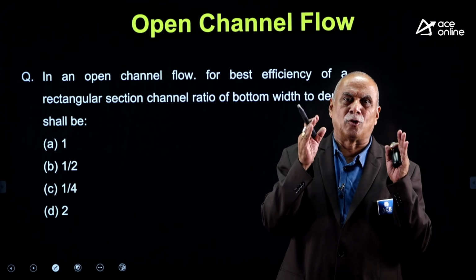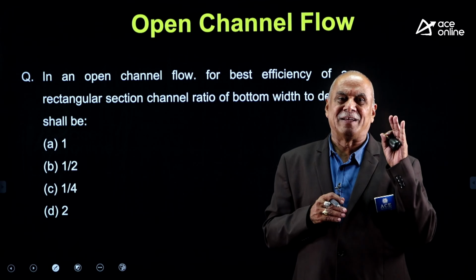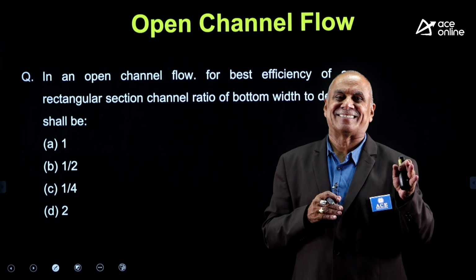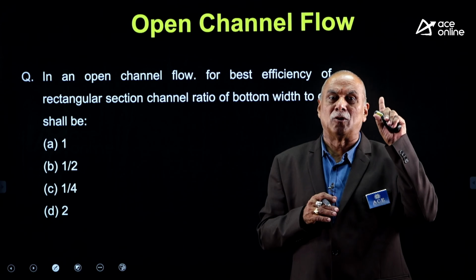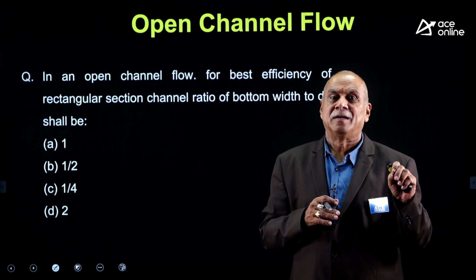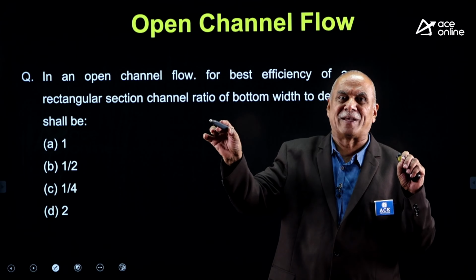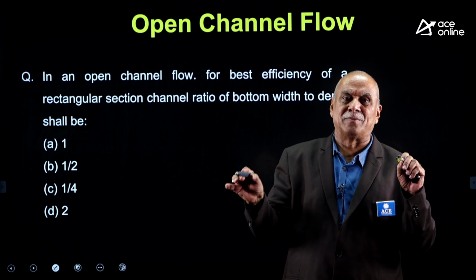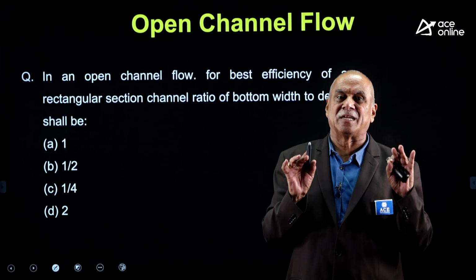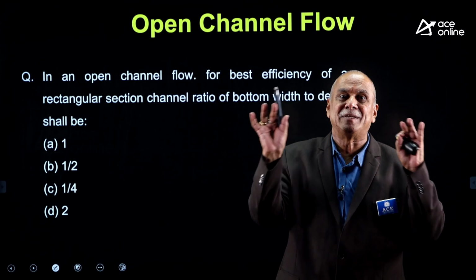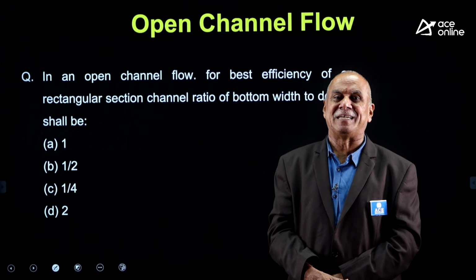Also, we should know about critical flow in open channels. Critical flow is the flow when the specific energy at the given cross section is minimum. Remember these two. A section is said to be most economical when for the given area discharge is maximum, hence velocity is maximum, hence R is maximum, hence P is minimum. You have to remember the basic condition: minimum wetted perimeter.